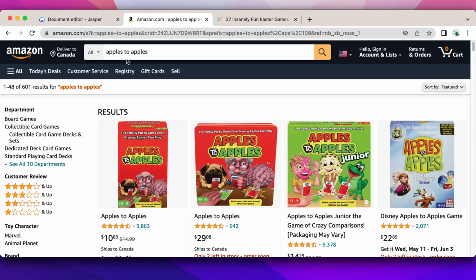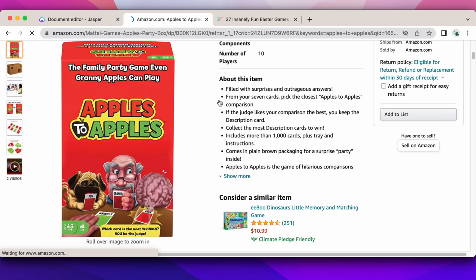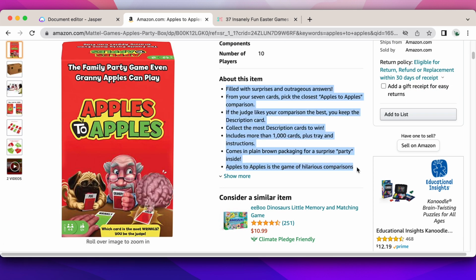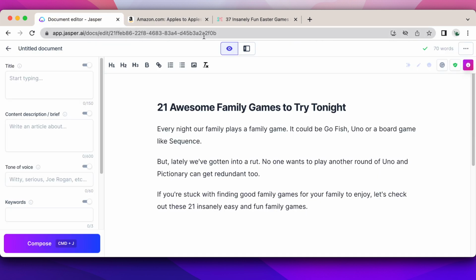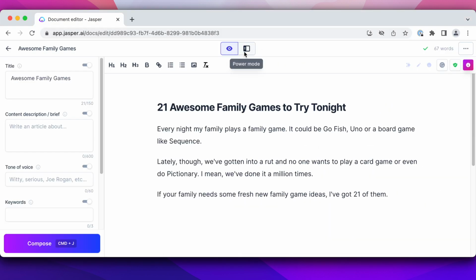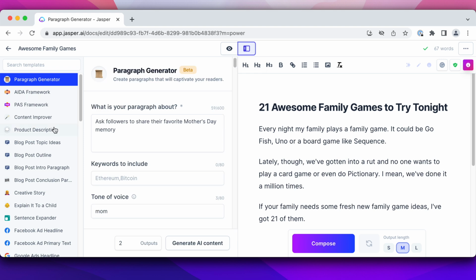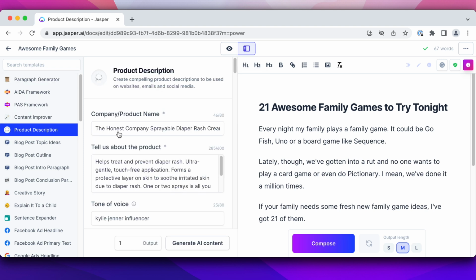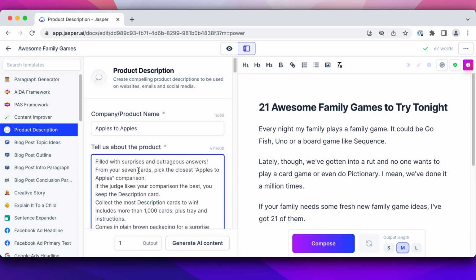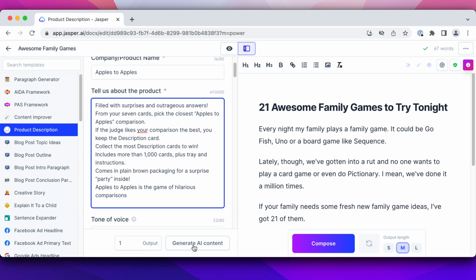So let's see how this works. I'm going to go to Amazon and pick the Apples to Apples game. I'm going to click on this, look at it and copy it. All right, I'm going to feed this to Jasper. I'm going to go to the side here, then go to Power Mode and Product Description. This is where I'm going to add my information. So this is Apples to Apples, and then I'm going to paste what I have here and generate content.